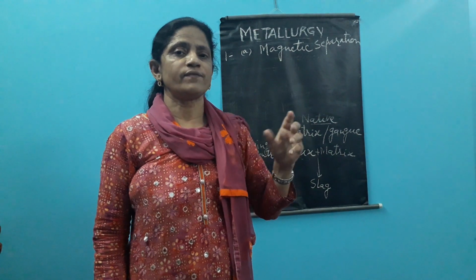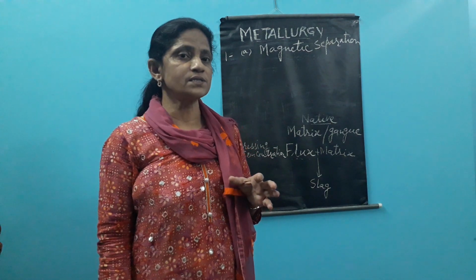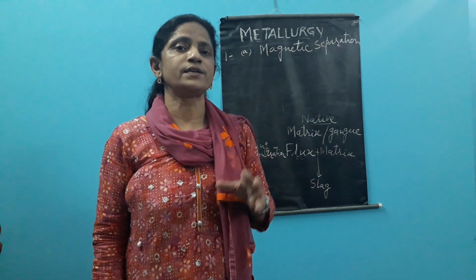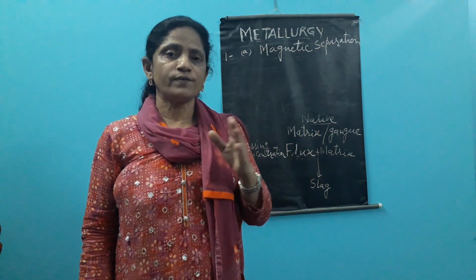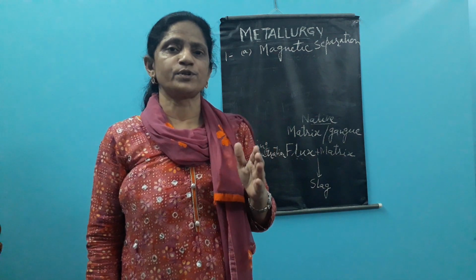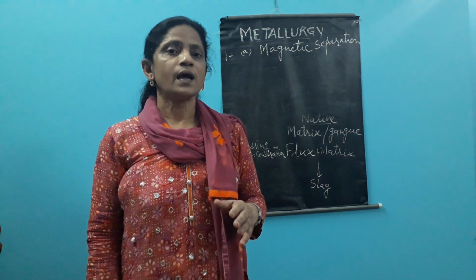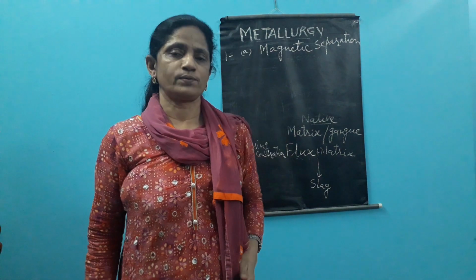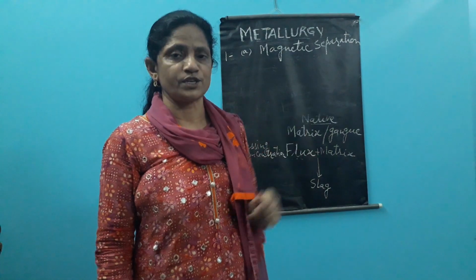So we crush the ore, that impure ore which we have collected from the earth crust, and pass it through a magnetic field. A conveyor belt like arrangement is there. So when we pass it through, the magnetic particles or magnetic portion of the mixture is getting cleaned with the magnet, and the non-magnetic is thrown out. So then we select the magnetic separation.